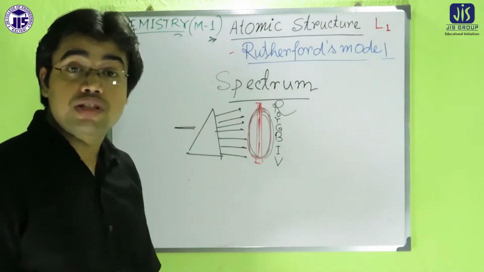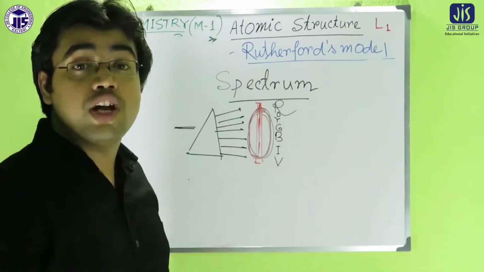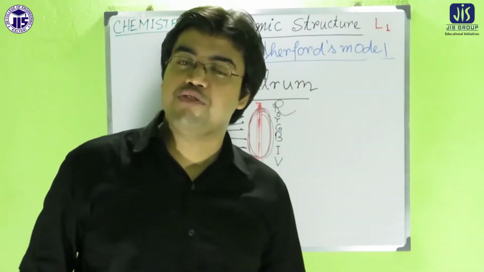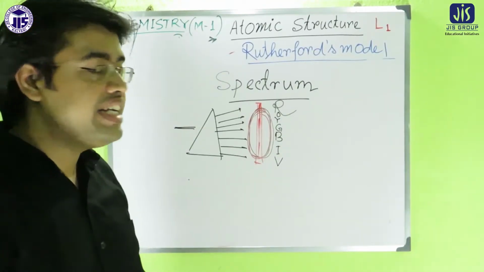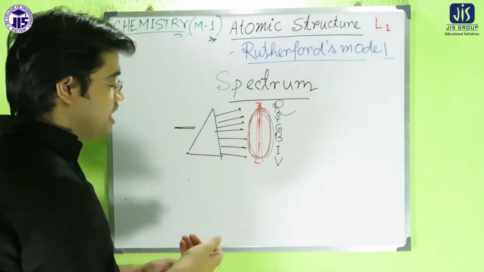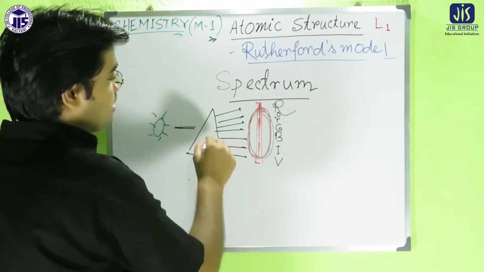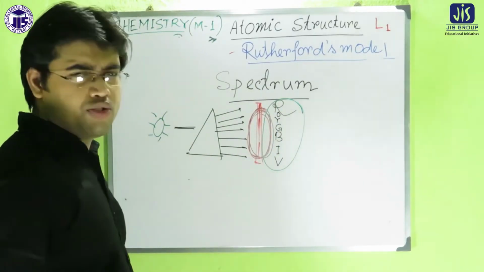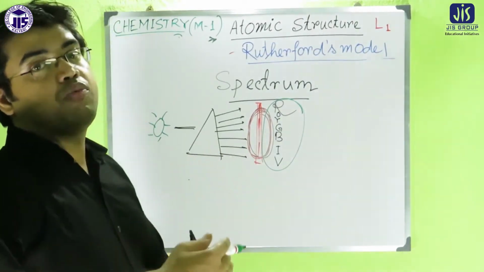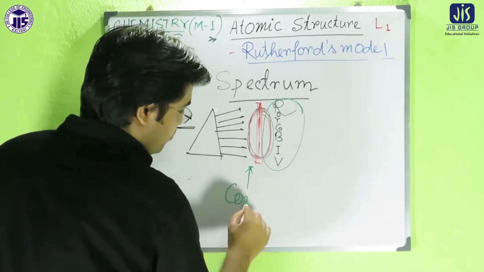Spectrum means when a light passes through any device, the particular wavelengths are split, and if we detect each and every individual wavelength, what we get is called a spectrum. In the case of white light, which comes from the sun, we get a band of colors. You all have seen the rainbow. That band of overlapping colors is called a continuous spectrum.